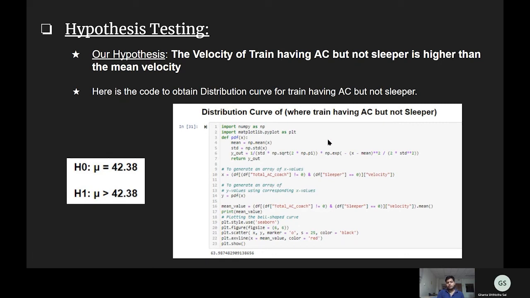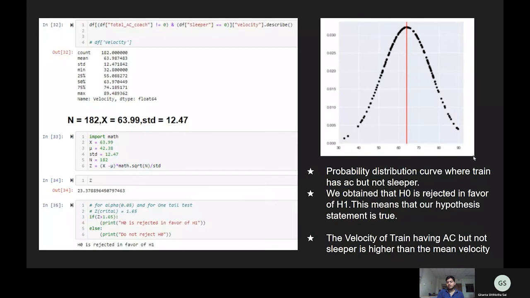For the distribution curve of these trains having AC but not sleeper, the code is given here and the distribution curve will look like this. Now, we have provided the condition for having AC coach but not sleeper and described the velocity column. We got these values. We provide these values to the required variables, x bar and standard deviation. Now, with the help of these values, we can get z, because n is greater than 30. So z has to be applied in this case.